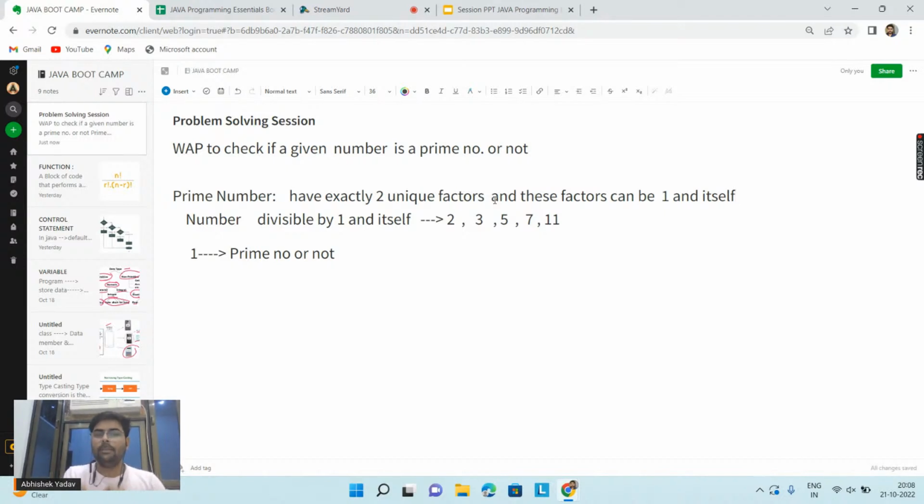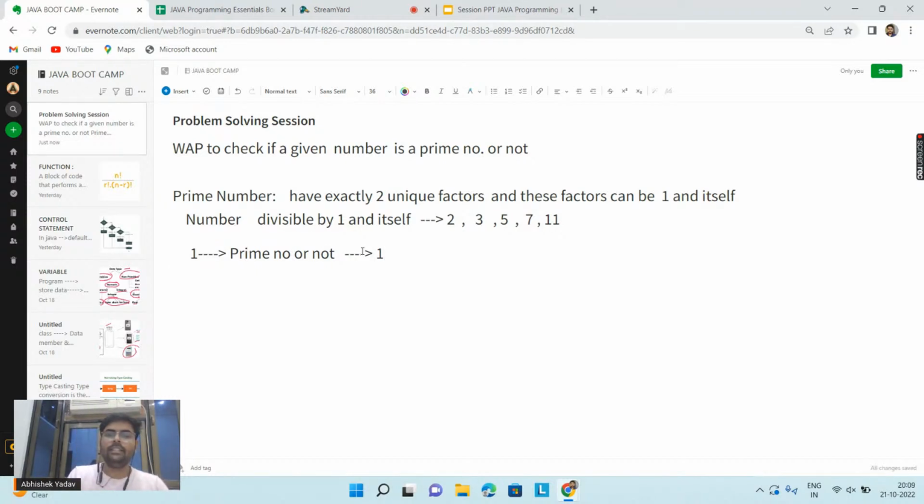So first I have given a problem statement, and I should be clear in my mind what is a prime number. Now according to this definition, 1 is not a prime number, because it has only one unique factor. The factor of 1 is 1, so it does not have two unique factors. That's why we say 1 is not a prime number, right, everyone?